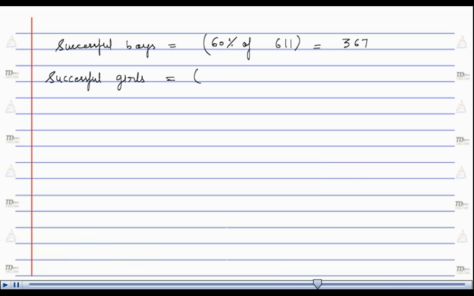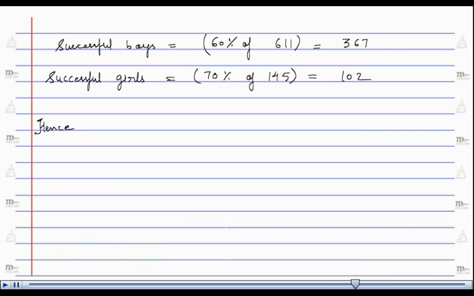Then, according to the question, the successful boys is equals to 60% of 611, which is equals to 367, and the successful girls is equals to 70% of 145, which is equals to 102.